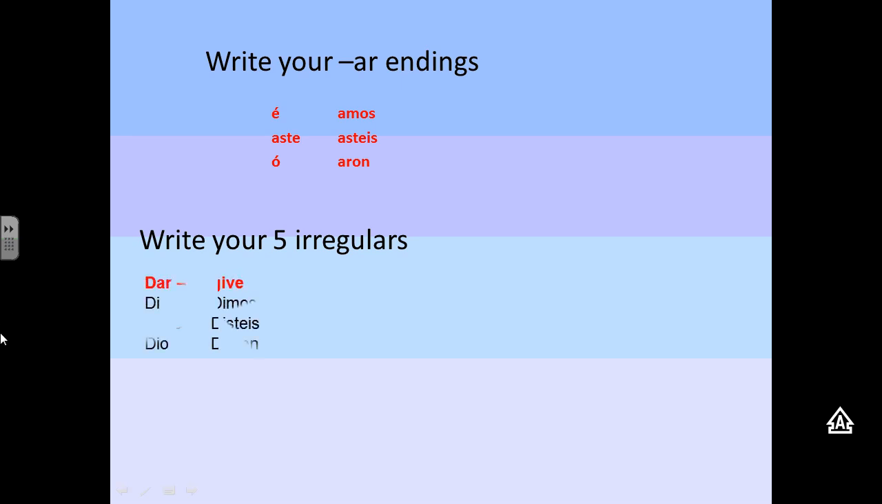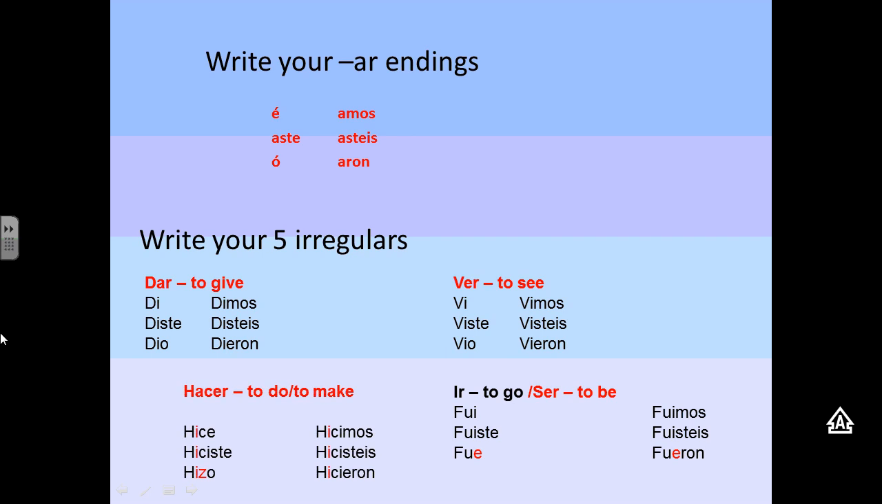Okay, now that you're back, here are the conjugations for dar, ver, ir and ser, and hacer. Remember, no accent marks in the irregulars.